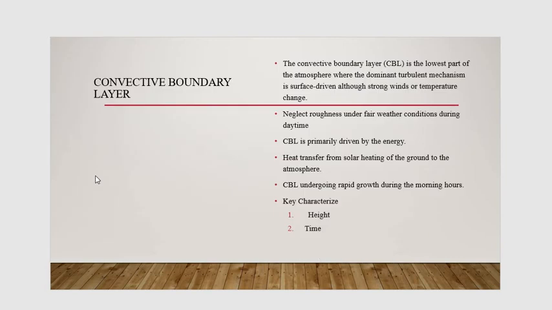Convective boundary layer. We neglect roughness under the fair weather condition during daytime. At sunrise, the heat from the sun causes a convective boundary layer. This creates weather patterns that can be used in numerical weather prediction models. The solar radiation is absorbed by the Earth's surface, which then immediately heats up. The quantities that affect the convective boundary layer are the heat flux and the thickness of the convective layer.